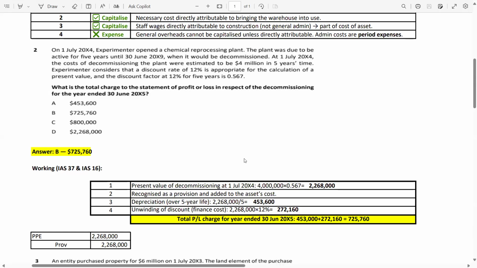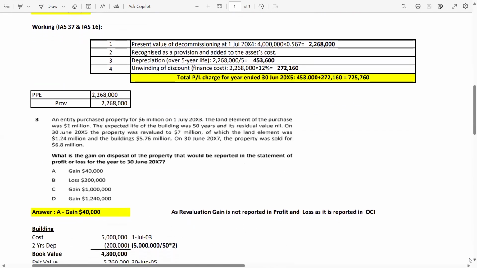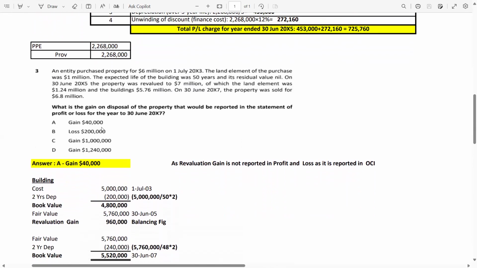Let's check question number 3. Yes, it's again about IAS 16. An entity purchased property for 6 million on 1st July 2003. The land element of the purchase was 1 million. The expected life of the building was 50 years and its residual value nil, meaning no residual value.